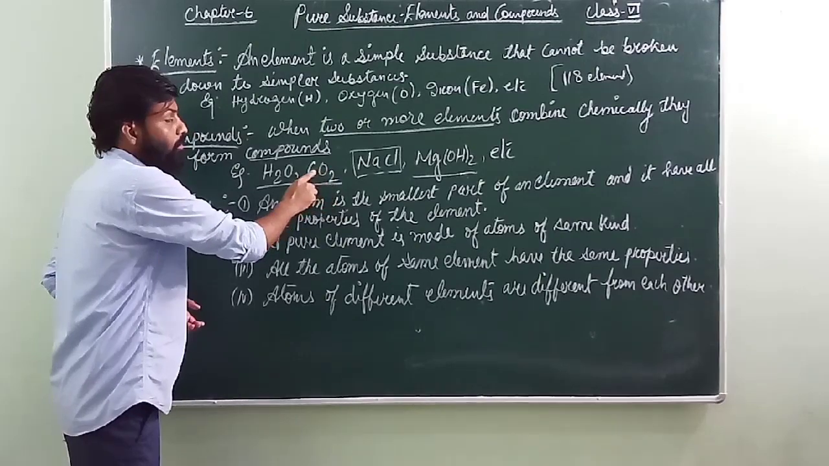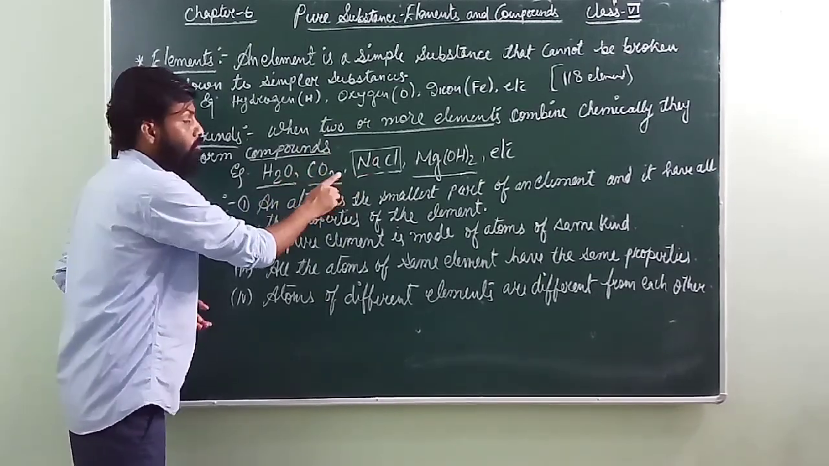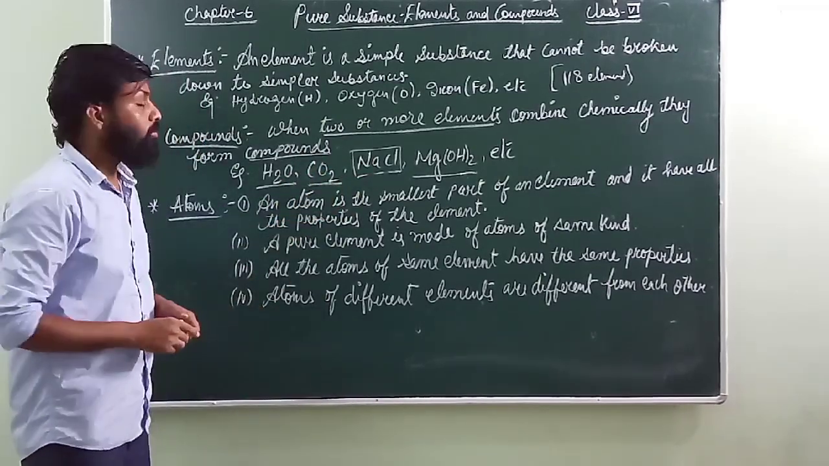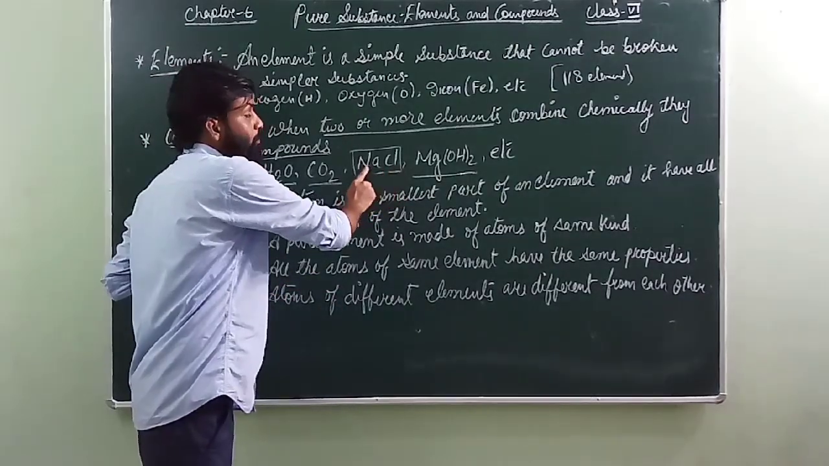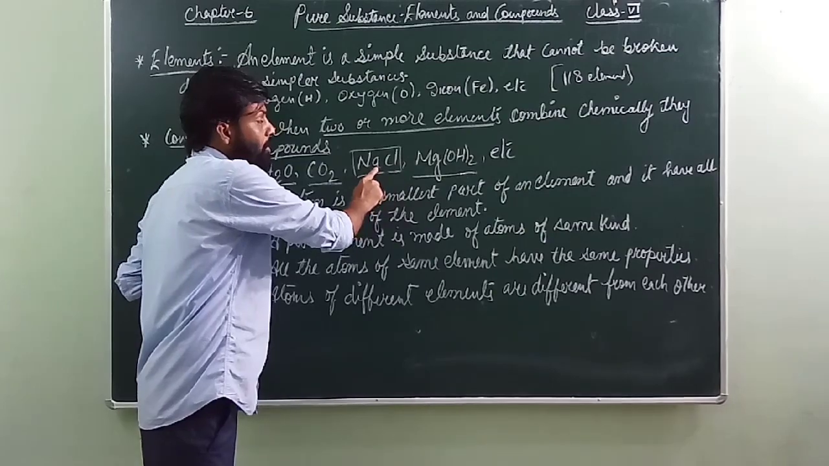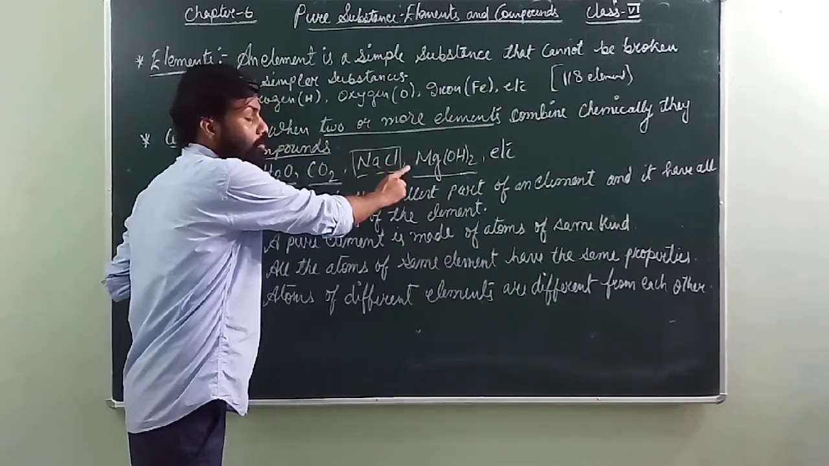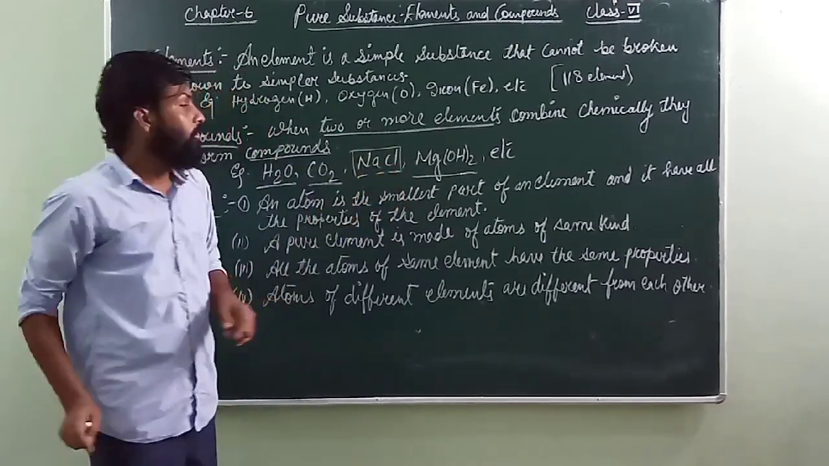Two oxygen. That means one carbon, when it is combined with two oxygen, will give rise to carbon dioxide. Similarly, here NaCl is made up of two elements, sodium and chlorine. Here it means that one sodium atom is going to combine with one chlorine atom to form sodium chloride.